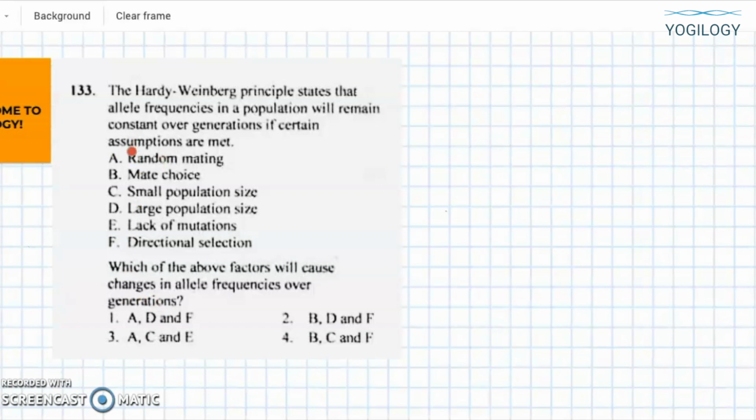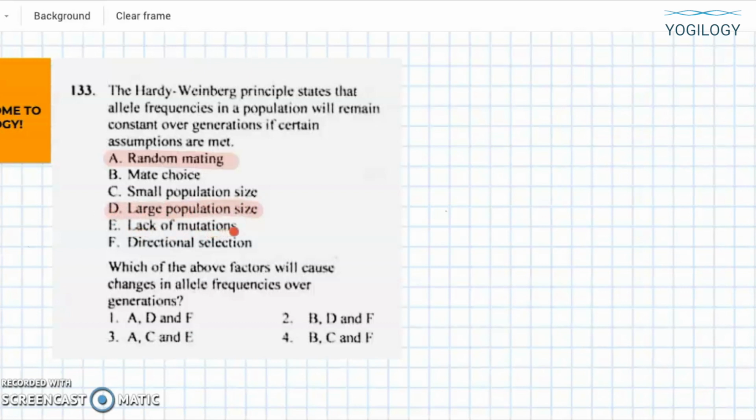The first option they are giving is random mating. In Hardy-Weinberg principle, is random mating one of the principles? Yes, it is random mating. Non-random mating is an evolutionary force. Then the second one, mate choice. No, mate choice is not our option. Small population size? No, if the population is small, genetic drift will occur. Large population size? Yes, this principle applies to the Hardy-Weinberg equilibrium.